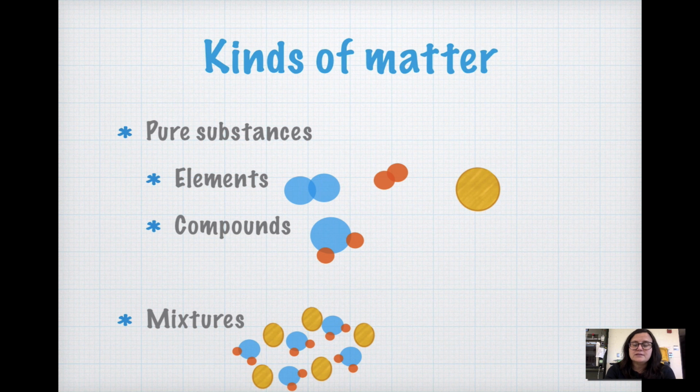And then we can see that matter might also be present in a mixture of pure substances. So in this example, we have our water molecules mixed in with little gold atoms, and that would be a mixture of water and gold. Notice that they are not stuck together like the atoms are in a compound. So in a mixture, they're kind of physically mixed together, but in a compound, they're chemically stuck together.